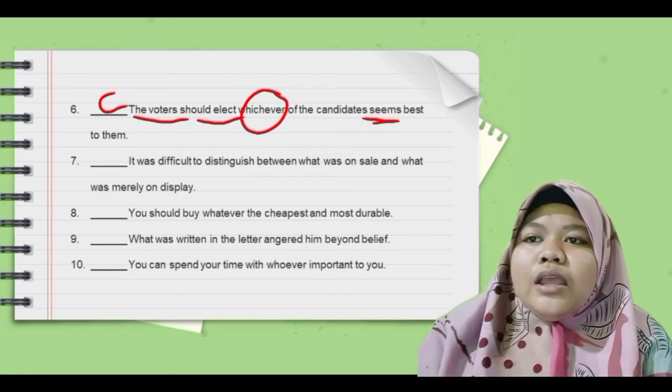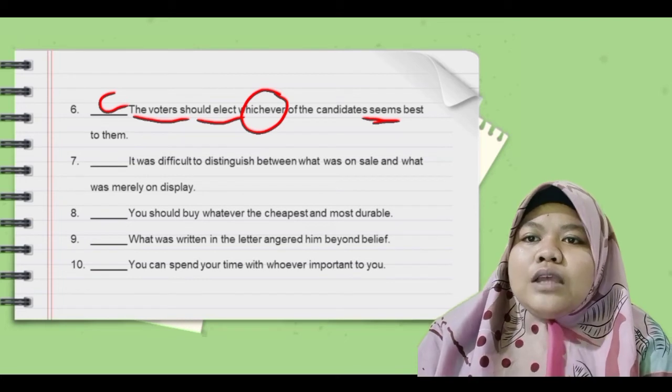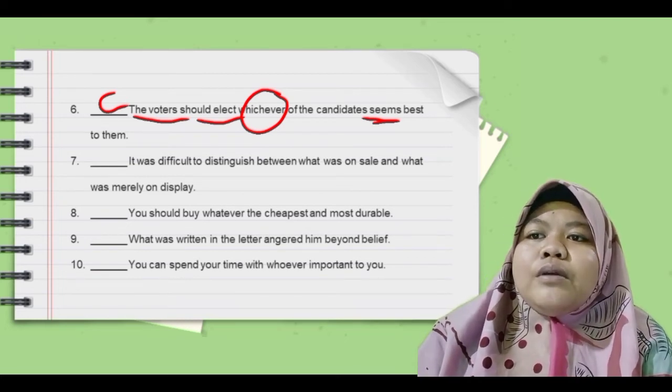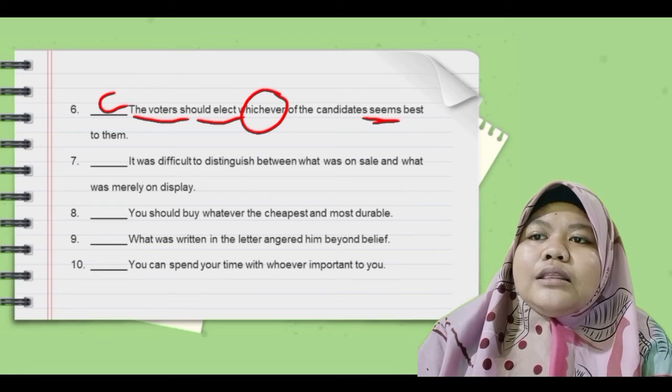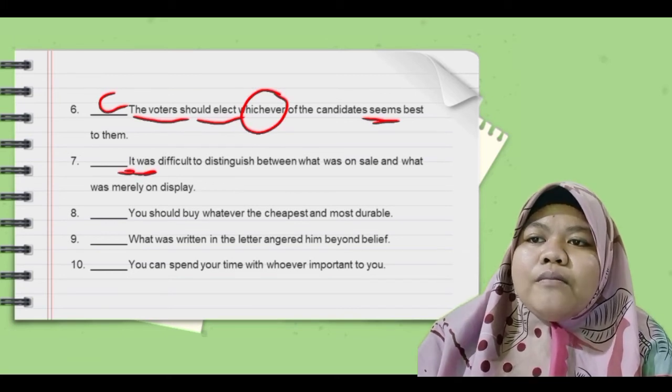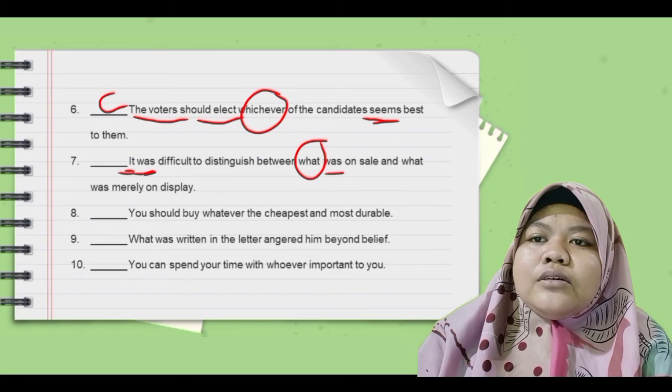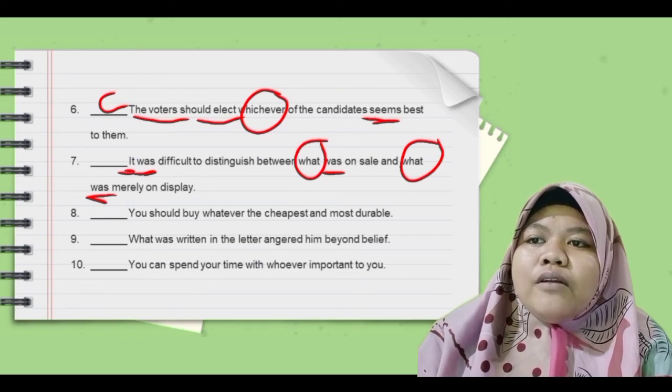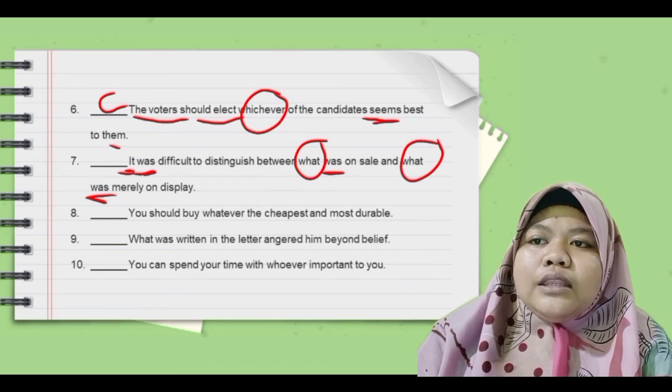Number 7. It was difficult to distinguish between what was on sale and what was merely on display. It is the subject, was is a verb, and what is a connector subject, was is a verb, and then what again is a connector subject, was is a verb. There are 3 clauses in this sentence, but it is correct.